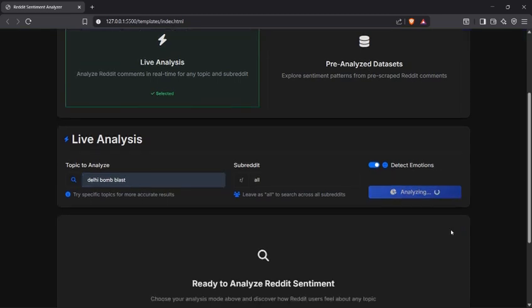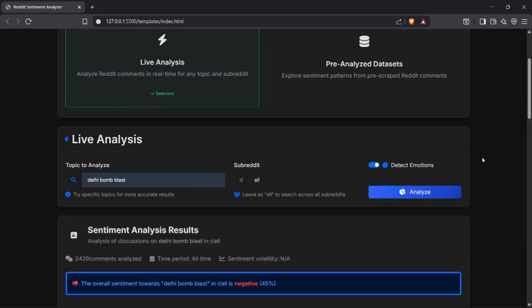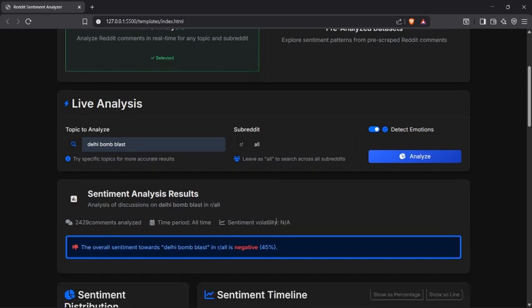It will buffer for a couple of seconds, and then it will provide you a summary as well as comments and a graph to represent the emotion shown by the people. Okay, so now we can see here that a result is obtained.